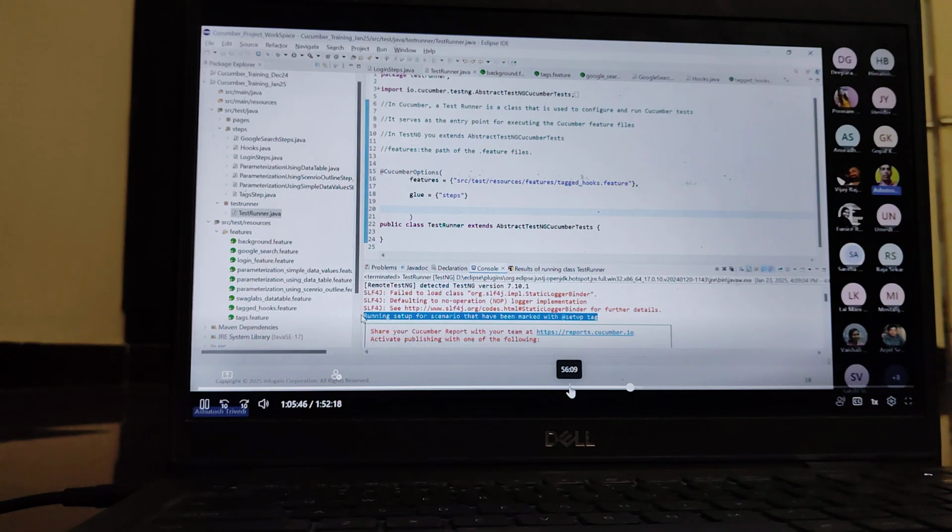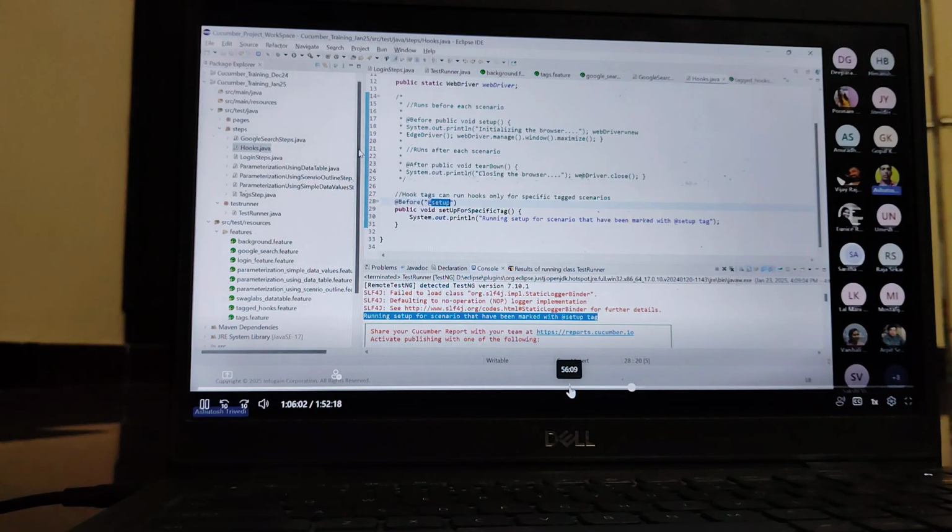Anyone have any doubts? You can ask. So you mean we can use single hooks, either before or after, single also we can use? Is it? Single hook means, if you do not define a tag hook, it means this hook gets executed before executing all the scenarios in the given feature.